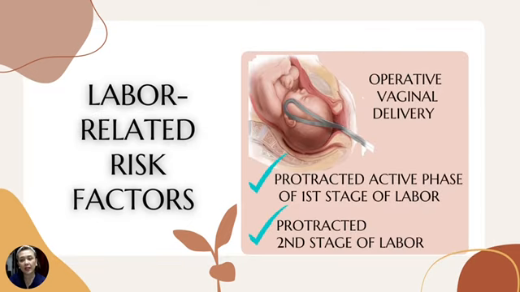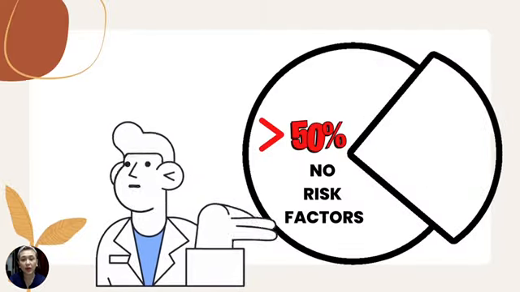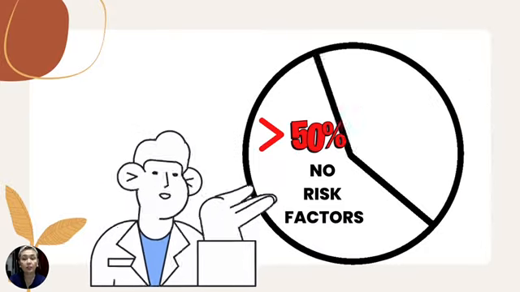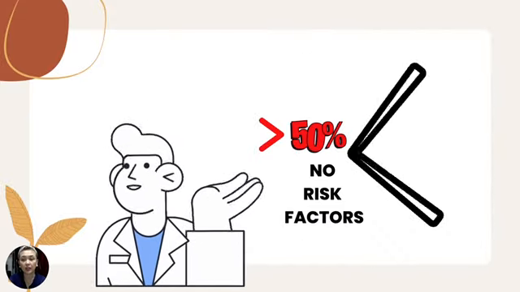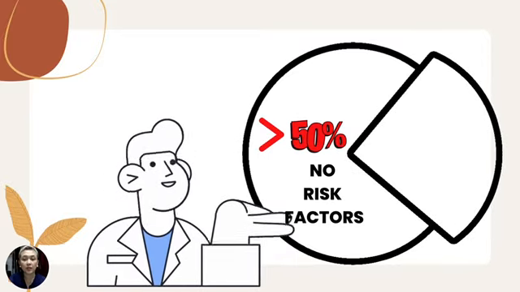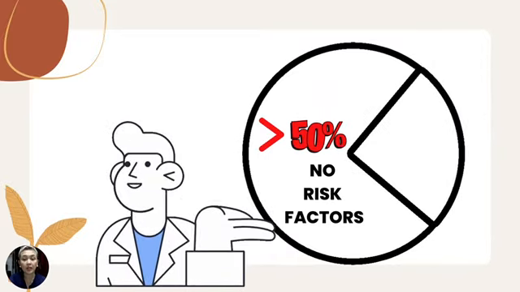Labor-related risk factors include operative vaginal delivery, protracted active phase of first stage of labor, and protracted second stage of labor. However, over 50% of shoulder dystocia cases are not predictable and have no risk factors. That is why you need to be prepared for the possibility of shoulder dystocia in every delivery.